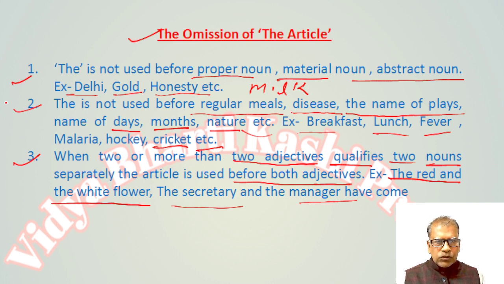So here the is used before both words, the secretary, the manager. Secretary is a separate person, and manager is a different person. So here the verb have follows the plural number. The secretary and the manager have come.